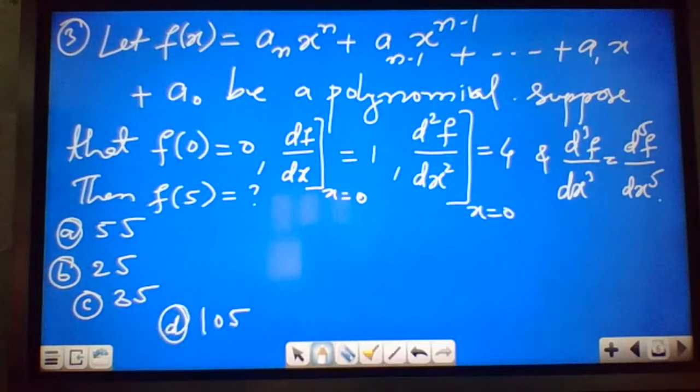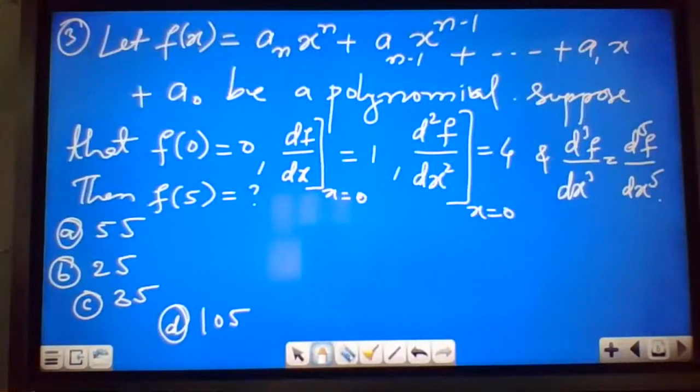This is again a very simple question. The polynomial is given, but they have not mentioned the degree. But one condition is given: d cube f by dx cube is equal to d5 f by dx power 5.